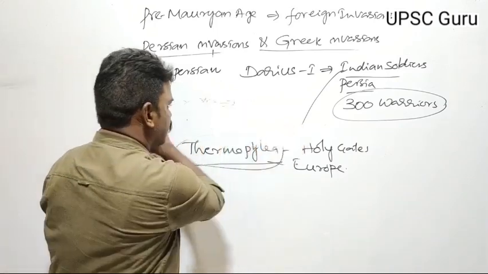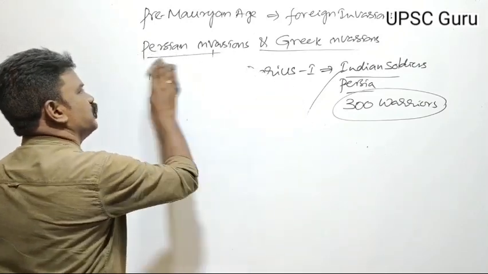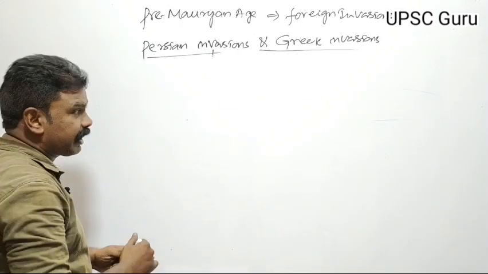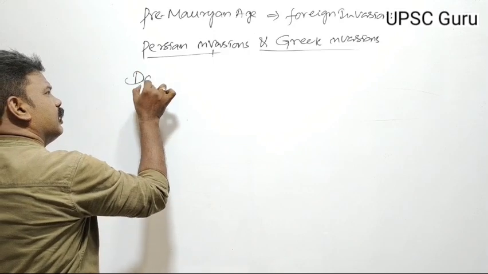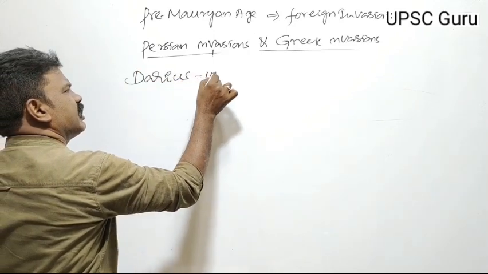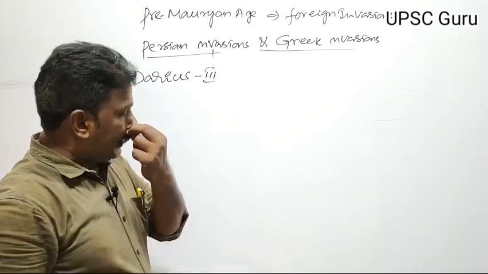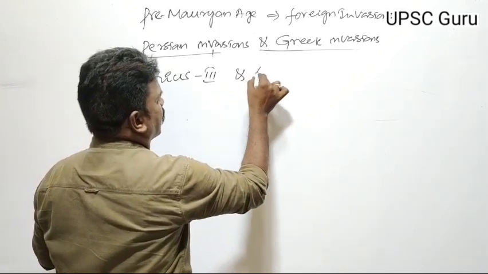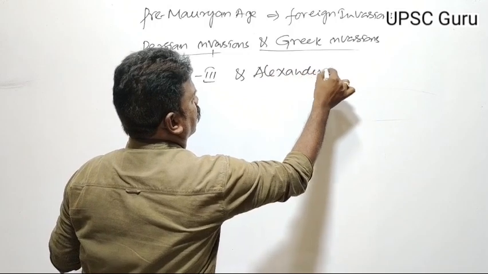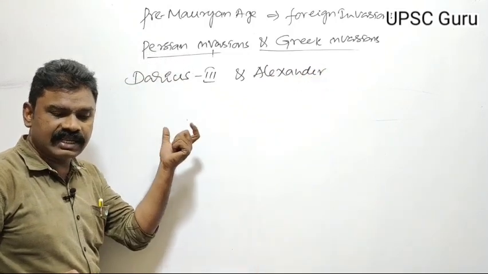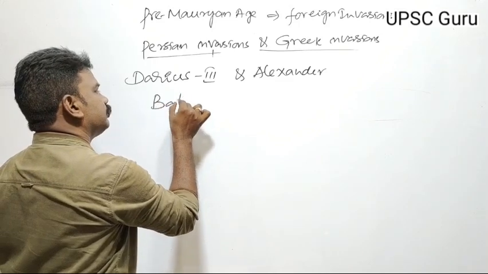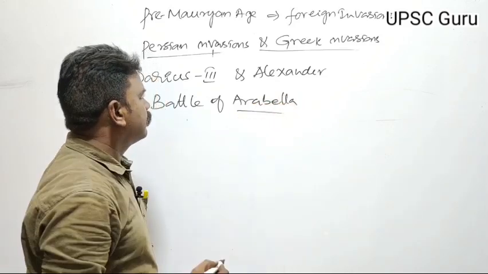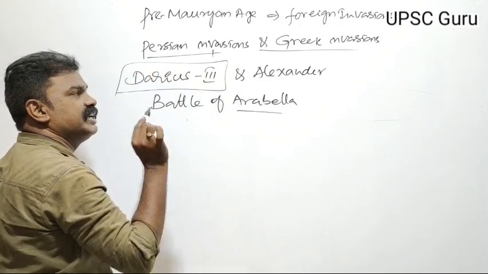After Xerxes, next Darius III came to the throne of Persia, the last ruler of the Achaemenid dynasty. During the Darius III period, there occurred a war between Darius III and Alexander. This war is called the Battle of Arbela. In the Battle of Arbela, Darius III was completely defeated by Alexander.